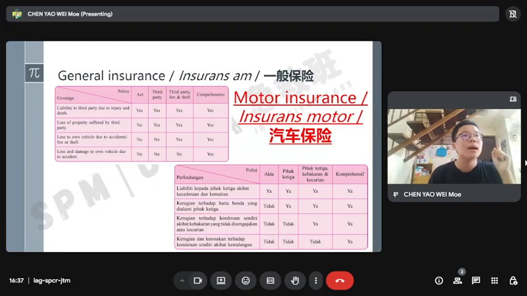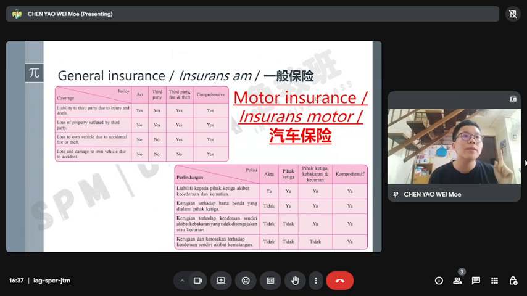If I lost the property suffered by a third party, it means I hit them, and they suffer a loss, and I do too. So third party, fire and theft, and comprehensive can cover this, only myself cannot. So if the third party has any loss, he gets covered, I don't. He gets the money, I don't have the money.